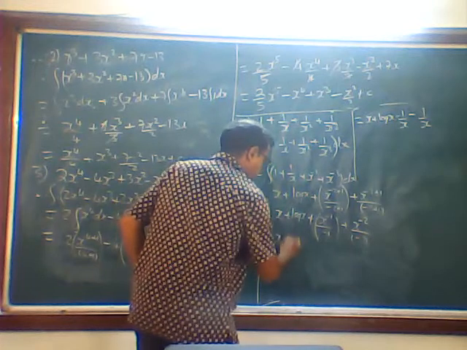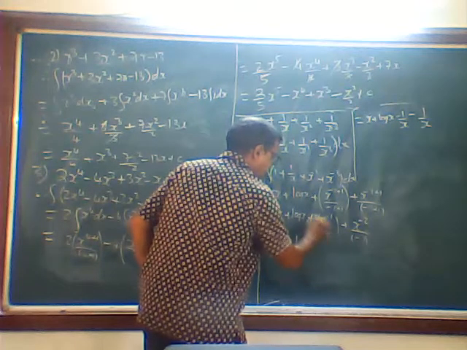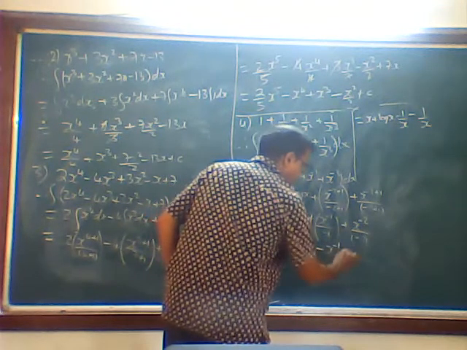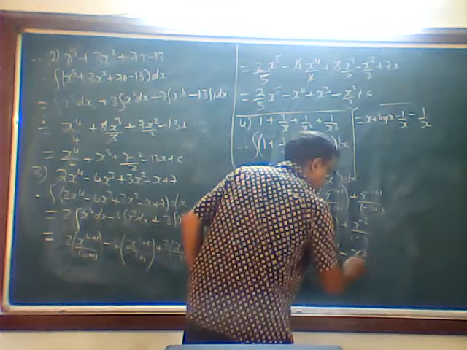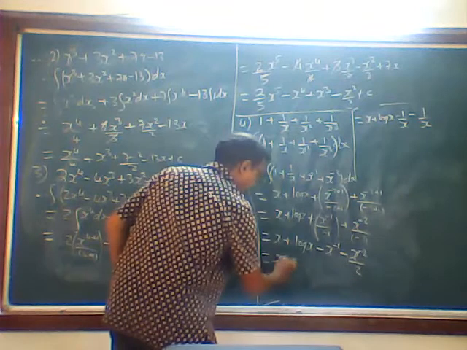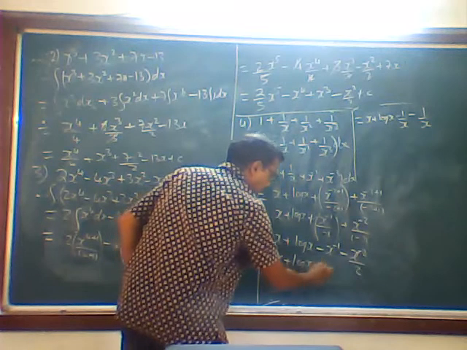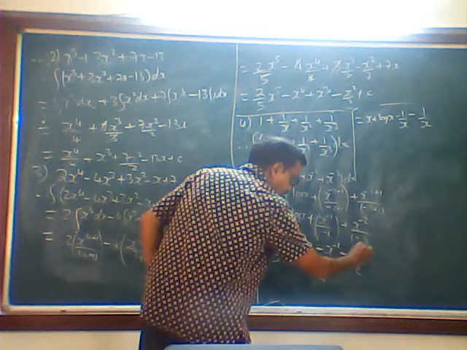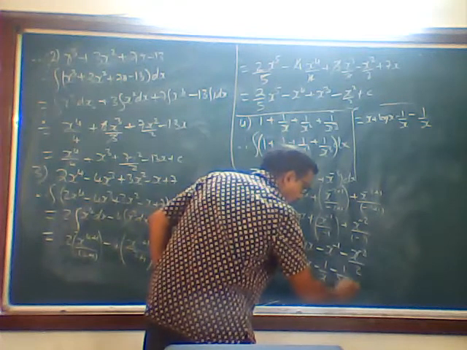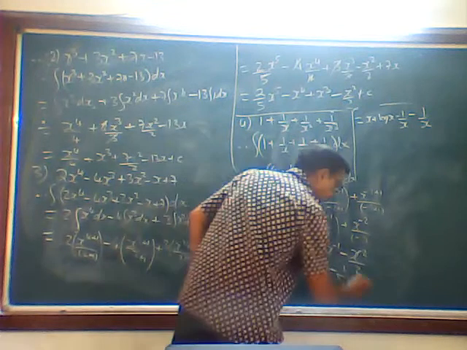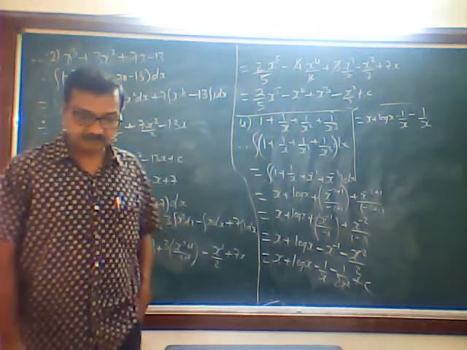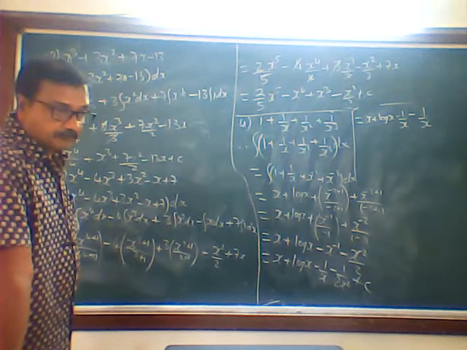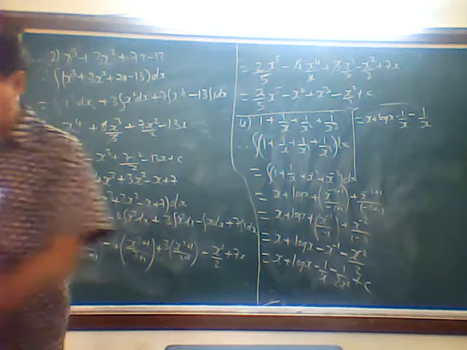Now I write x plus log x, plus into minus is minus x raised to minus 1, plus into minus is minus x raised to minus 2 upon 2. So x plus log x minus 1 upon x. If you want, I will throw it down. Minus this also will go down, 1 upon 2 x squared. Then plus c. Now it is correct. I don't know, I was simply wasting the time. Alright. So these are the few problems on this.